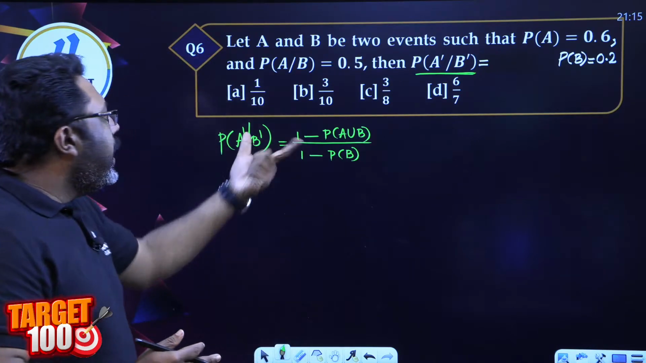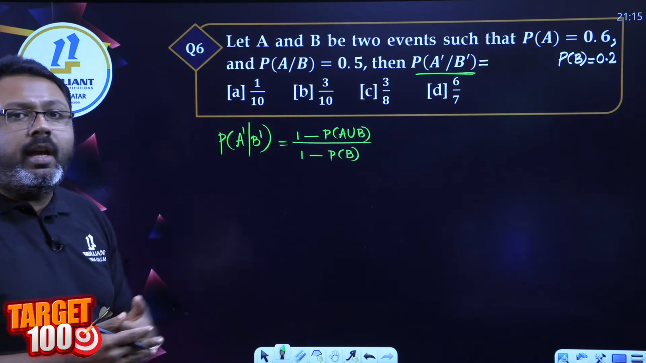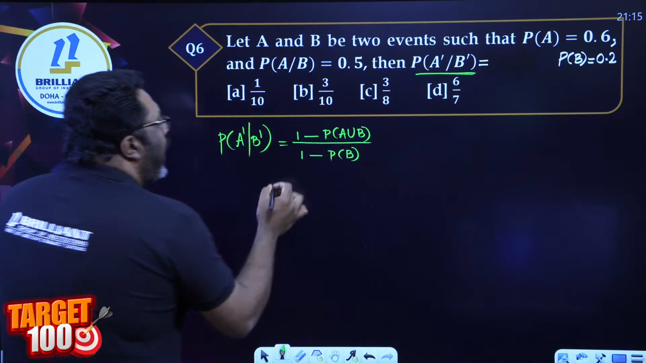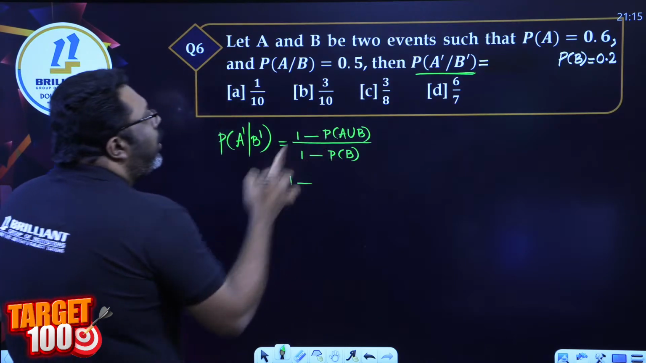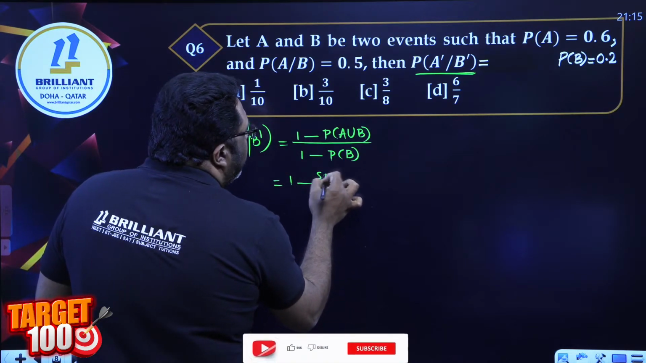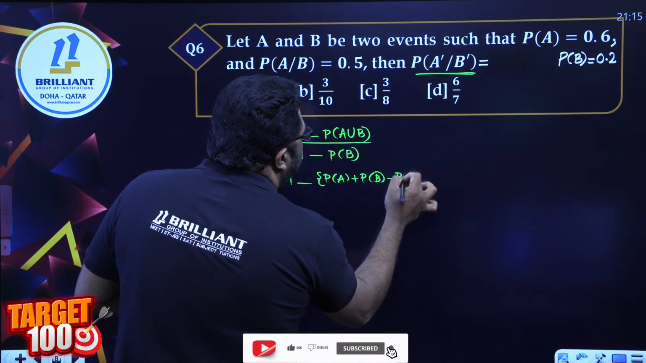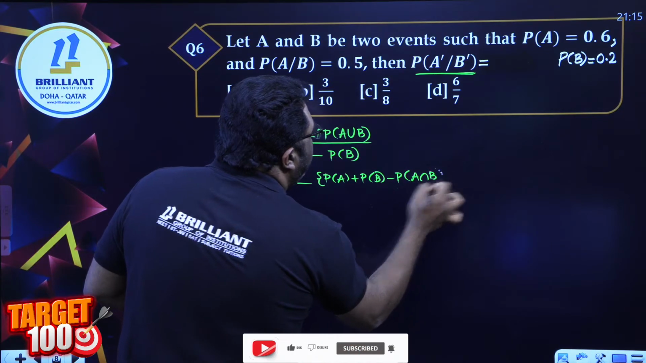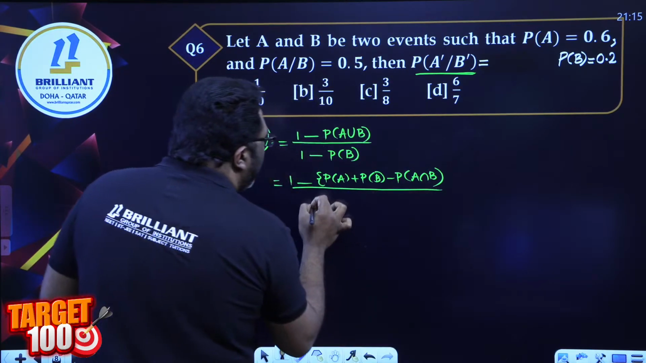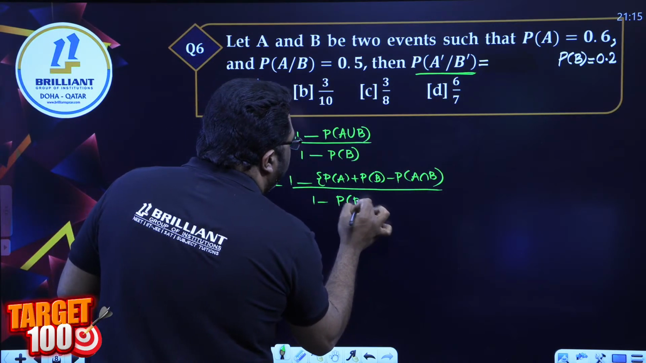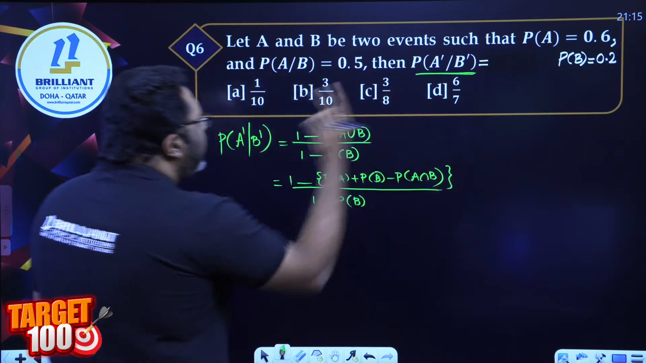It's 1 minus P of A union B divided by 1 minus P of B. We all know what is A union B, right? It's going to be P of A plus P of B minus P of A intersection B, whole divided by 1 minus P of B.